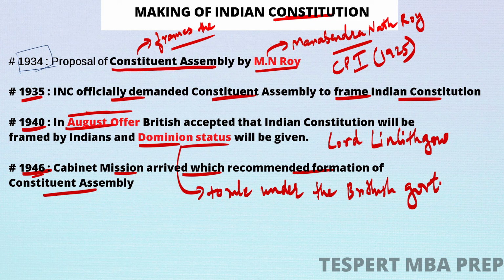So they simply realized this, and in 1946, the cabinet mission arrived in India, which recommended the formation of the Constituent Assembly. Because the British were already involved in the Second World War at this time. They didn't have enough time or resources to suppress these mass revolts and also to rule India. At that time, they didn't know when the Second World War would end, right? They didn't have any time to rule India.